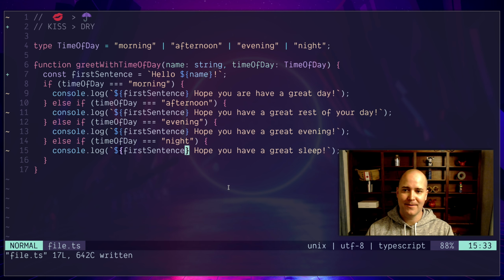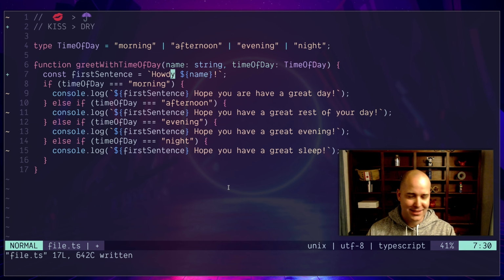Is this any better? Have we made actual improvements to this code in any way? So maybe we have, because maybe somebody says, you know what, we don't want to say hello anymore, we want to say howdy, and you think, great, I only need to change that in one place. That's amazing. I've just saved myself so much time. But I'm going to argue like this is, again, way worse, right?